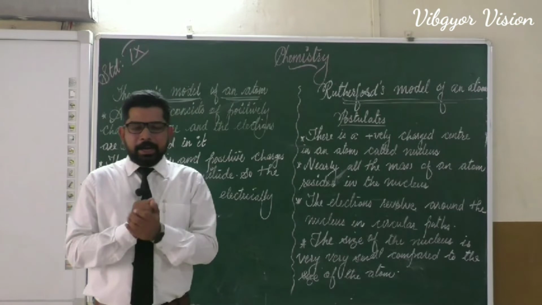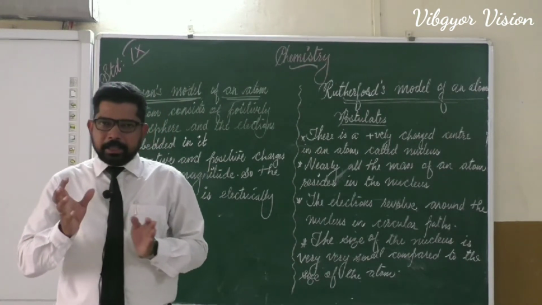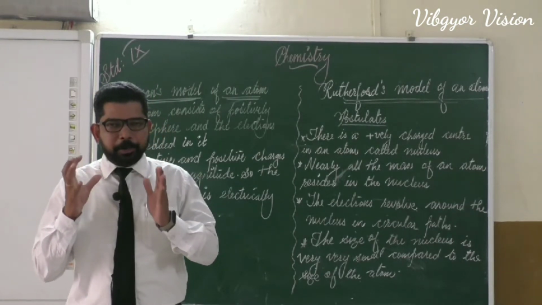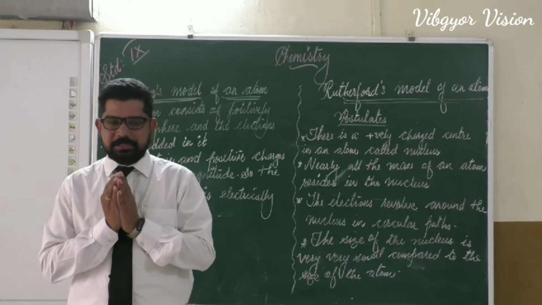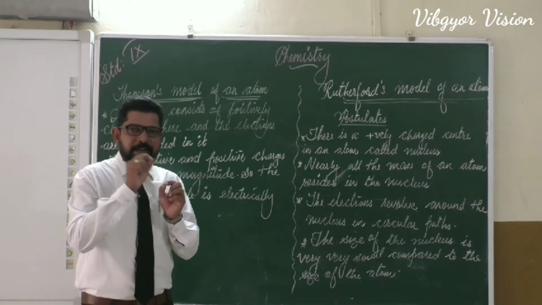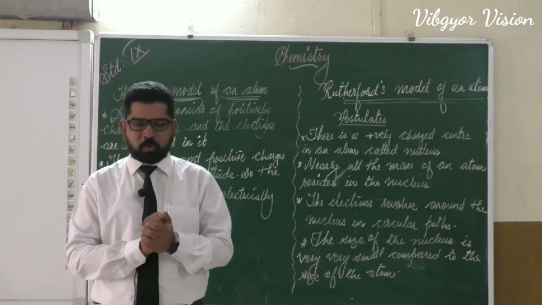He said that atom is like this, that means atom is totally a sphere of positive charges, and inside the positive charges, just like the dry fruits, there will be electrons.